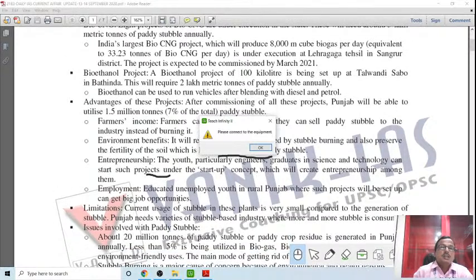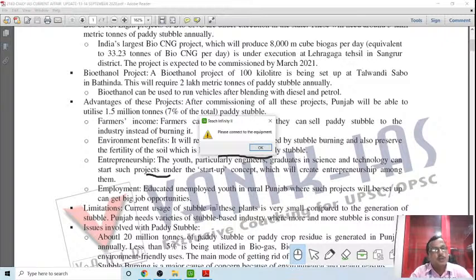But the limitation is that the current use of stubble in these plants is very small compared to the generation of stubble, because these plants have just been created. The number is limited, so the amount of stubble generated is much more than the amount actually needed in those plants. But it has a big scope in future if this becomes financially viable with government support, and this is giving some income to the farmers, to the entrepreneurs, and employment to others.